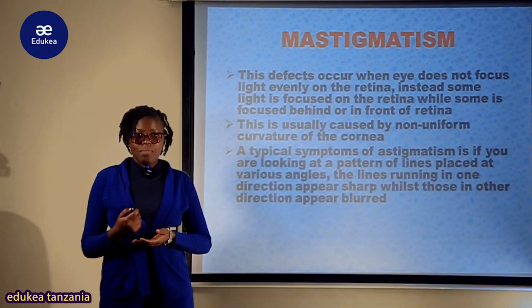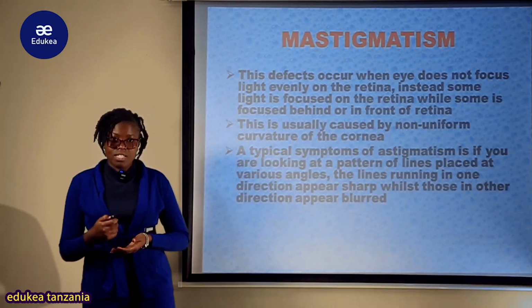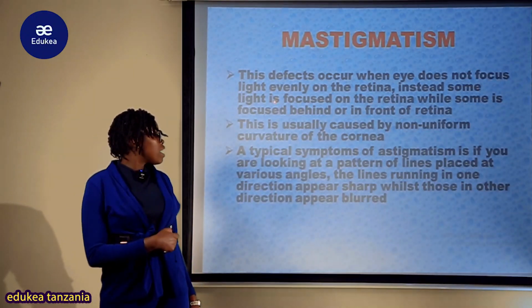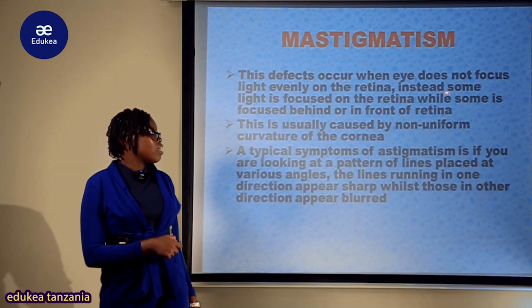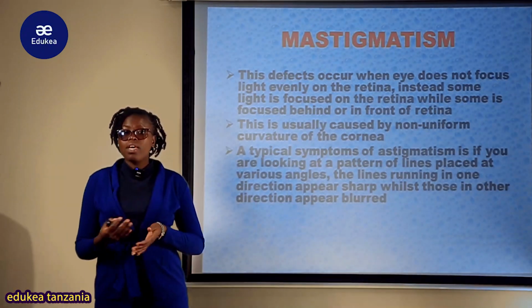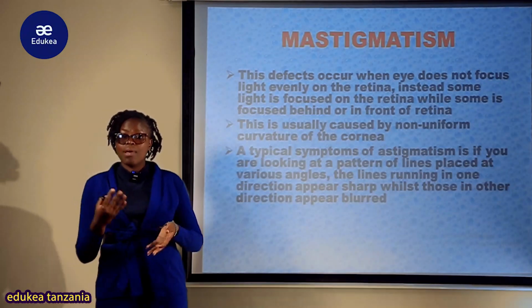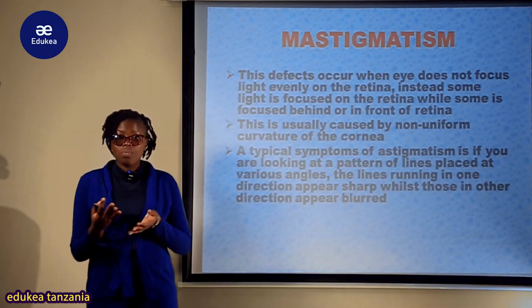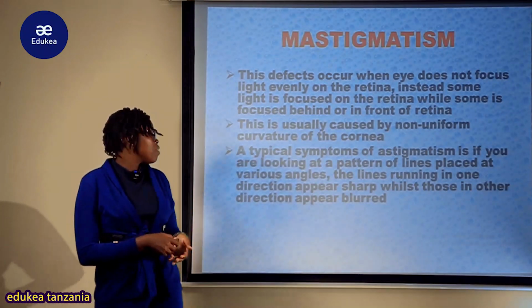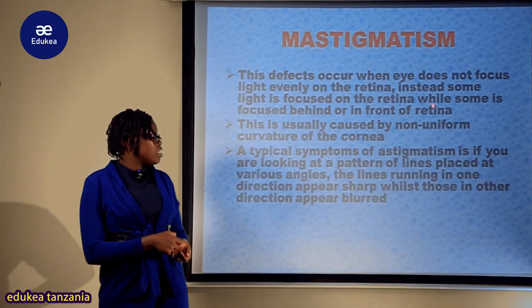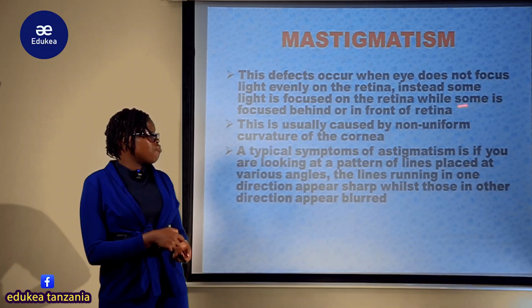Nyingine defect ni astigmatism. What is astigmatism? This defect occurs when the eye does not focus light evenly on the retina. Kwa mwanga unakuwa hau focus evenly katika retina. Kwa meaning object inaweza kuwa formed either mbele au behind the retina. Kwa hiyo tuna matatizo yote mawili. So instead some light is focused on the retina while some is focused behind or in front of the retina.